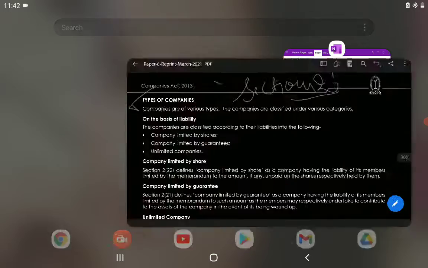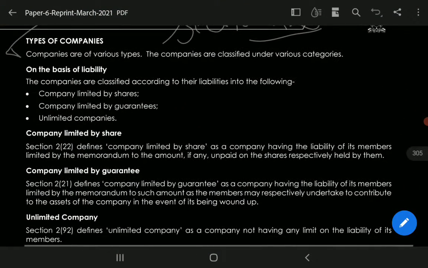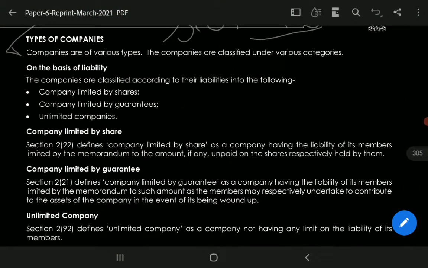First, from 289 here. Types of companies. Companies are of various types. The companies are classified under various categories. First, on the basis of liability. The companies are classified according to their liability into the following: first, limited by shares; second, limited by guarantee; last, unlimited companies.